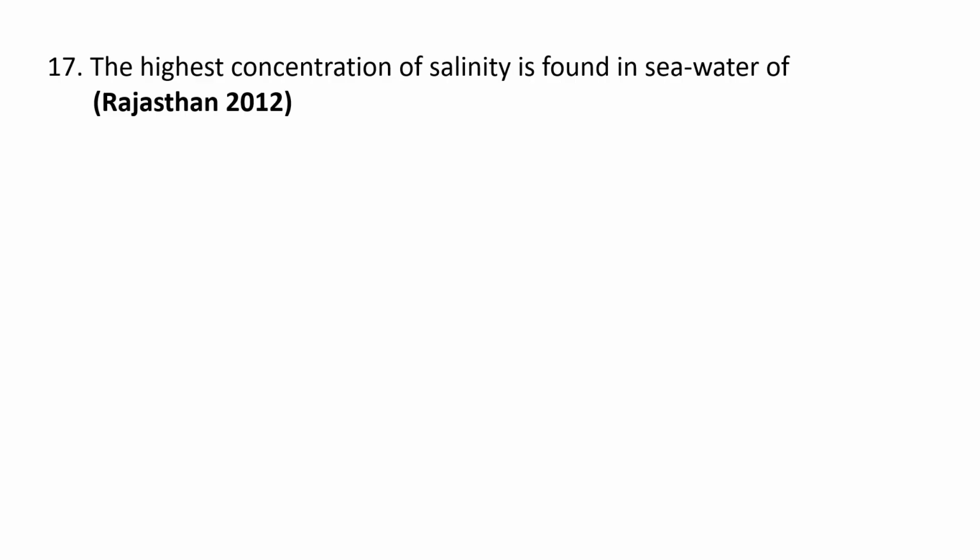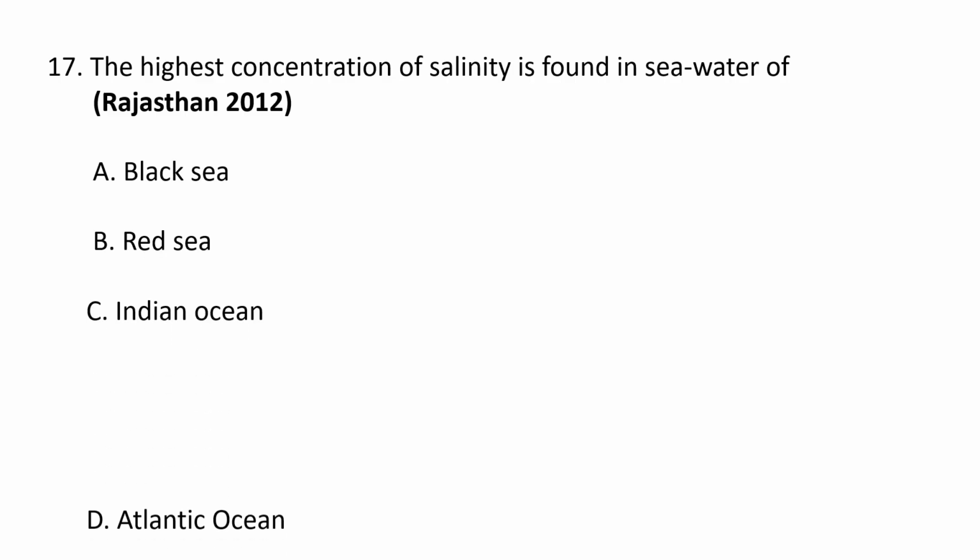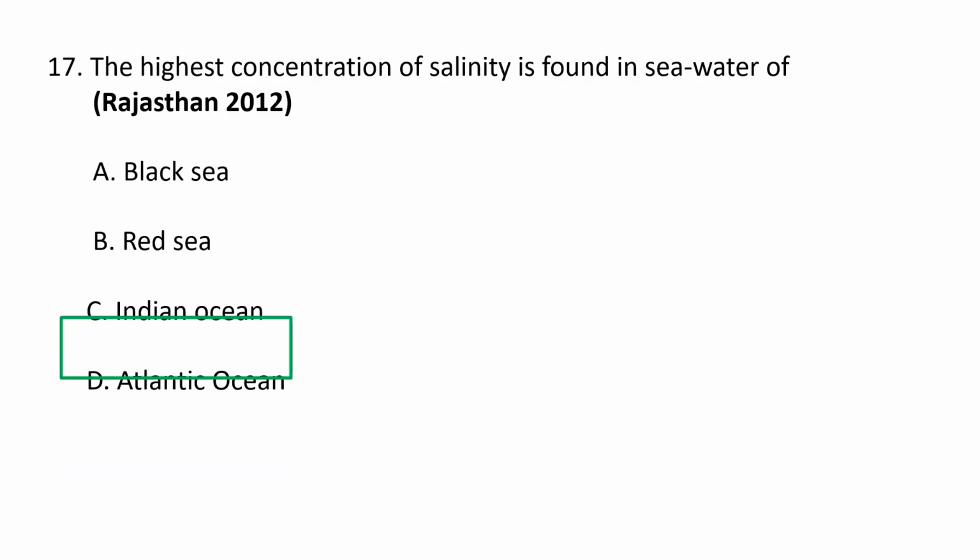Next question. The highest concentration of salinity is found in seawater of A. Black Sea, B. Red Sea, C. Indian Ocean, and D. Atlantic Ocean. The highest concentration of salinity is found in the seawaters of the Red Sea and the Persian Gulf region. It is due to high evaporation rates and limited freshwater inflow. So B. Red Sea is the correct option.